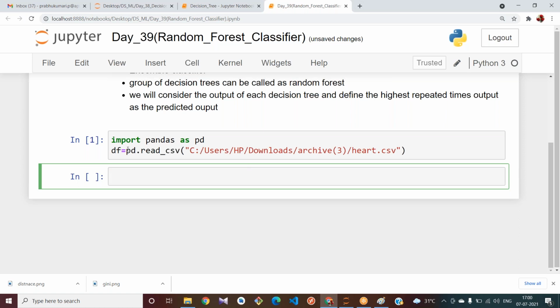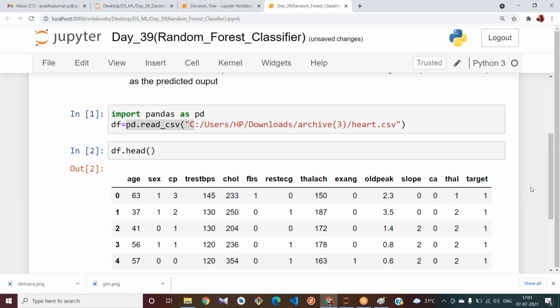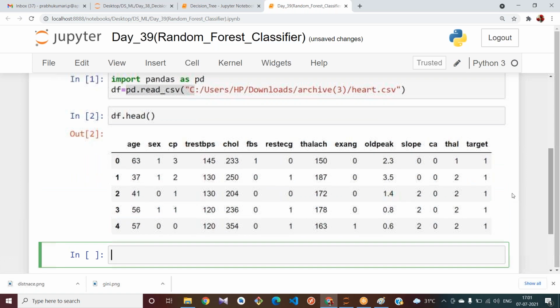Yes, see, we have used this. Now df dot head. Okay, now all of you take x and y values from this. Try to split your data and apply it to your random forest.